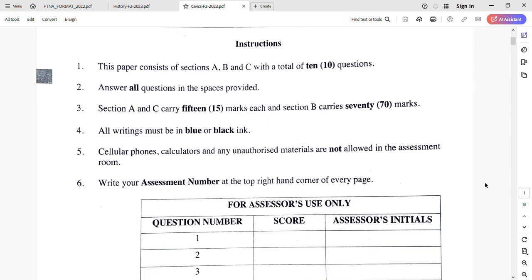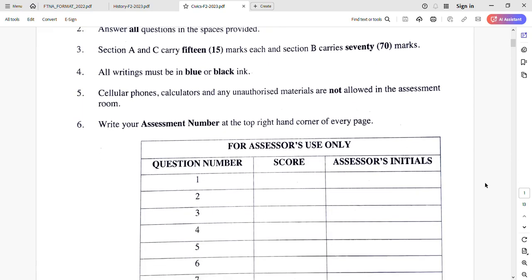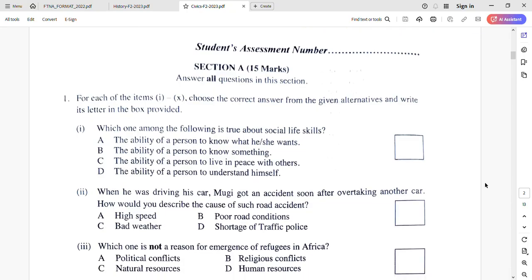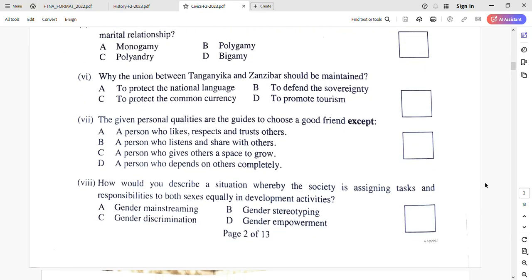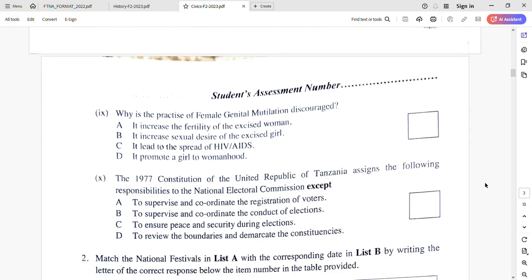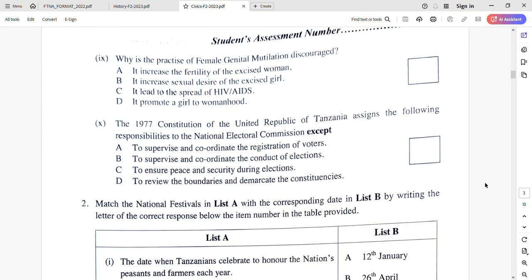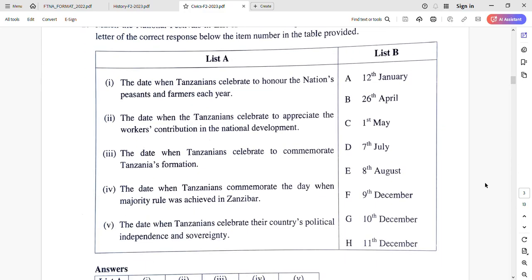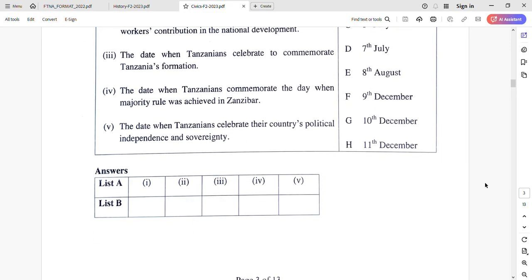So the same instructions as in history. Also in civics, question number 1 is multiple choice, Roman 1 up to Roman 10. Question number 2 is matching items, Roman 1 up to Roman 5. You're given a space to answer.